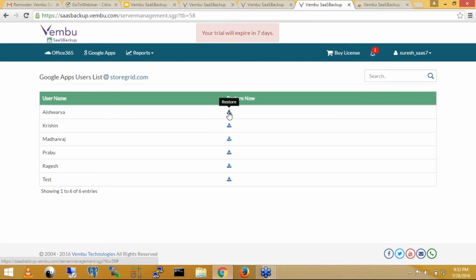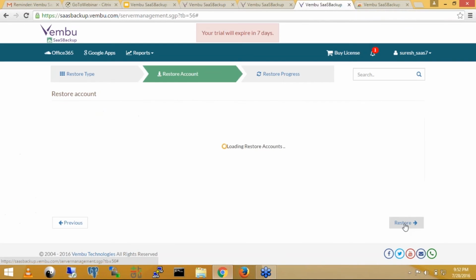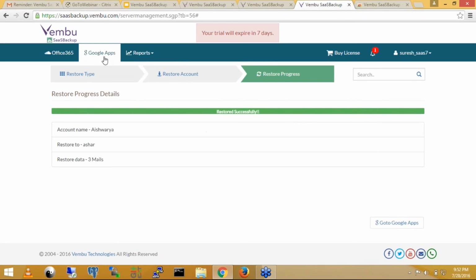We have to select the particular user here. So you can select the mails, say 1 or 3. Then you can click next. Select the user where you want to restore and click yes to restore. So 3 mails have been successfully restored to that particular account.